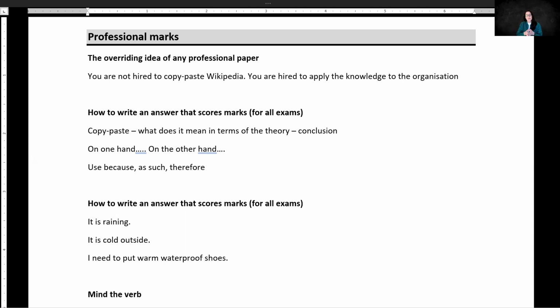Another thing is that you need not to advise. You should not just tell the examiner what the right answer is. Instead, you need to apply this technique that is called two-handed accountant. You need to say, on one hand, it's like that. On the other hand, it's like that.